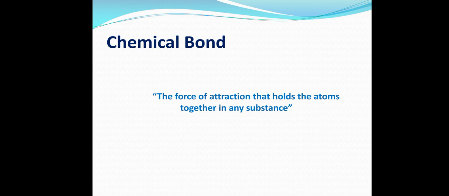When atoms arrange themselves in a new chemical reaction, a new structure is formed, and due to that new structure, a new property is formed.